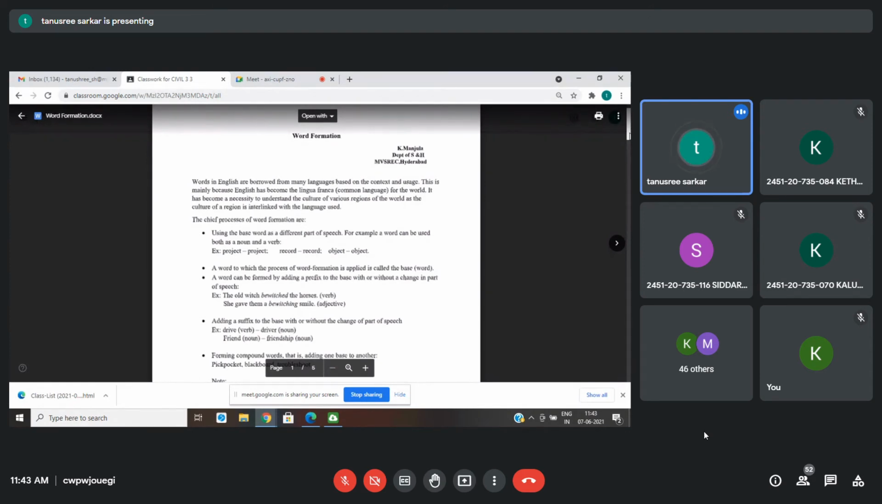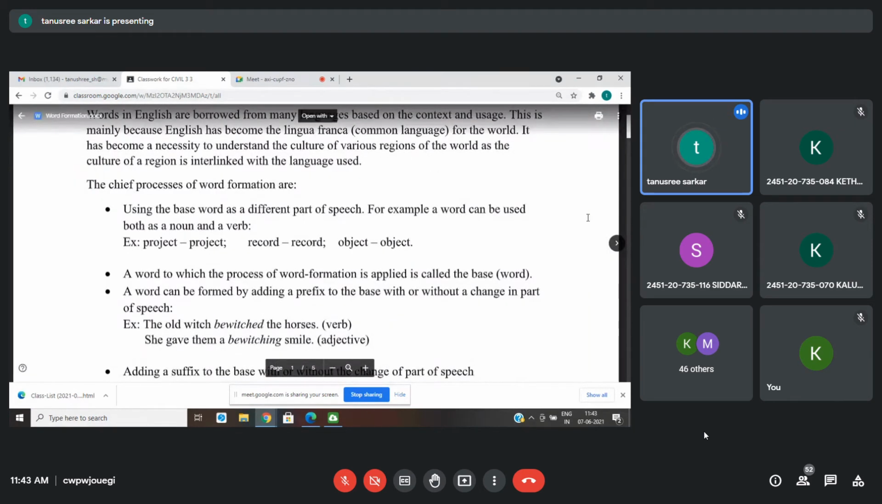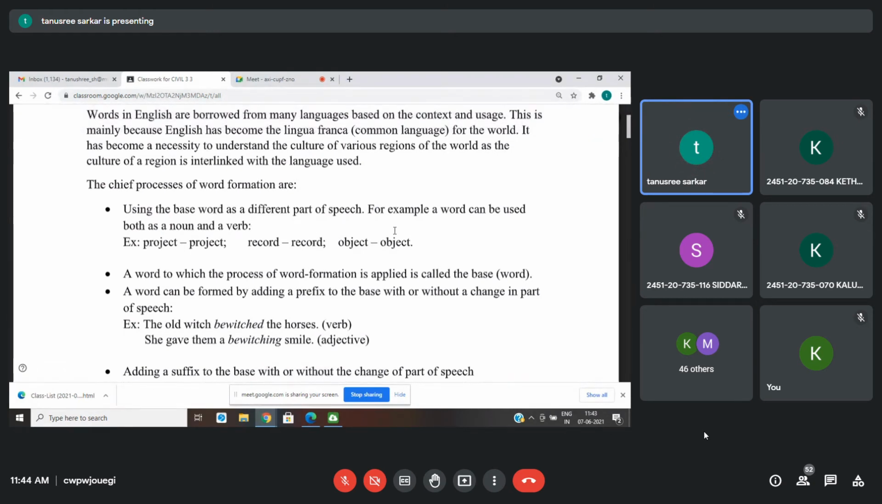So this is how words are traveling from one vocabulary to another. Sometimes entirely new words are coined. So it just keeps going on. We are concerned in this course about how words are formed. The chief process of word formation is using the base word as different parts of speech. One way of doing it is like that.